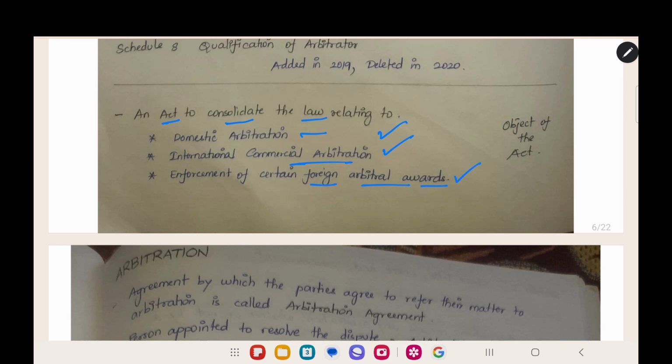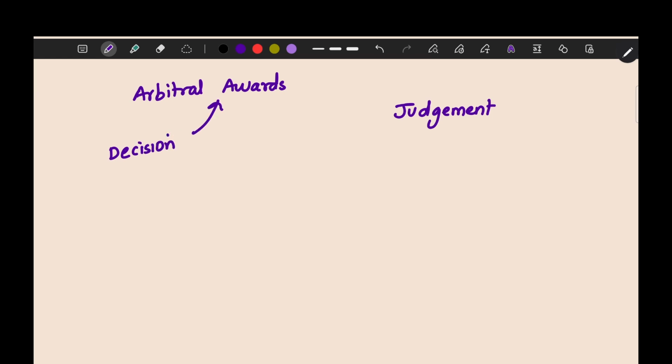So let us look at an example for learning this. First, we can see what is an arbitral award. In court, when you go to the court to solve a dispute, the court will make a decision and give it, and it will be called a judgment. Like that, in arbitration, the arbitrator is equivalent to a judge and he will make a decision, and that decision is called an arbitral award. In court we call it judgment, and in arbitration we call it arbitral award. This is the difference between judgment and arbitral award. Now you know what is an arbitral award, which is nothing but a decision by the arbitrator.